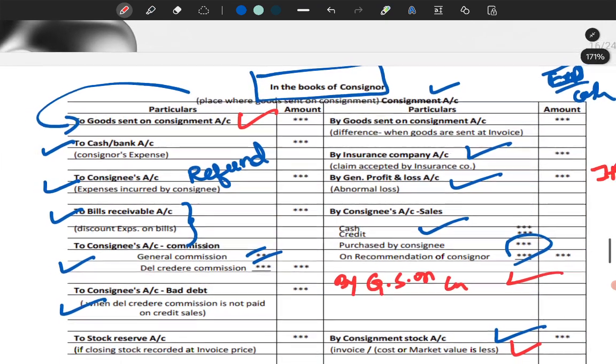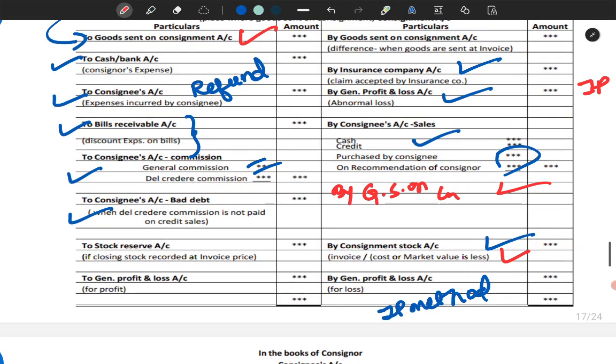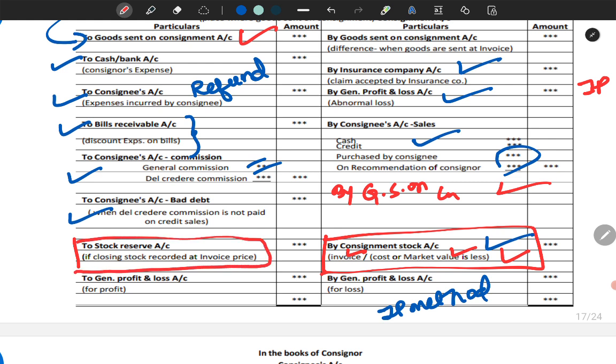When we record them at invoice price, in order to bring them back to cost price, we need to make certain arrangements. For example, when I record consignment stock here, that is the closing stock, if it is at cost price, fine, no issue at all. But if it is at invoice price, the loading has to be removed on the opposite side. That's why we write here to stock reserve, if closing stock is recorded at invoice price.